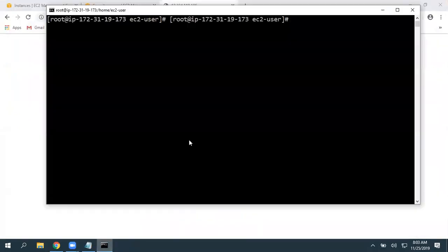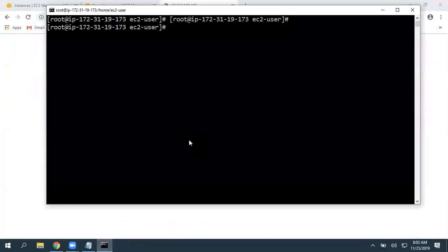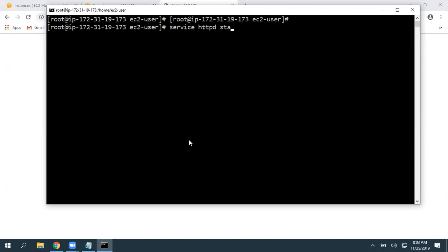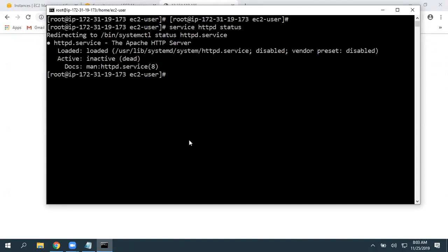In exactly the same way, I want to verify the status. So service httpd status. Click enter, and it is showing the httpd service, the Apache HTTP server. The active status is inactive and it is dead. You got that? The service is installed successfully, but it is in an inactive or dead state.